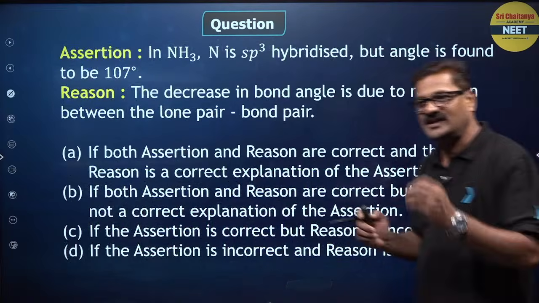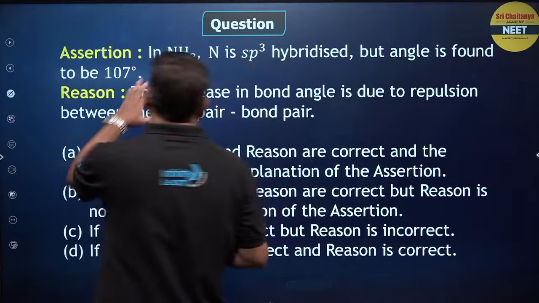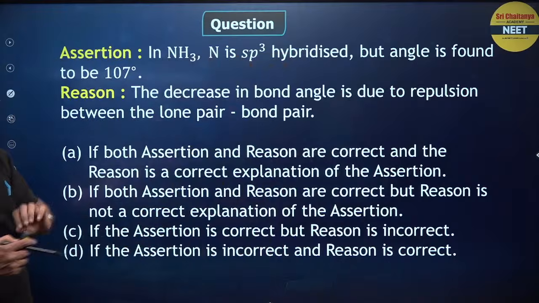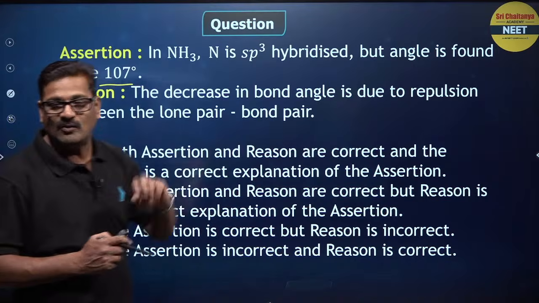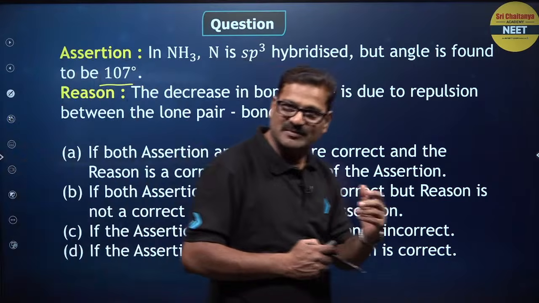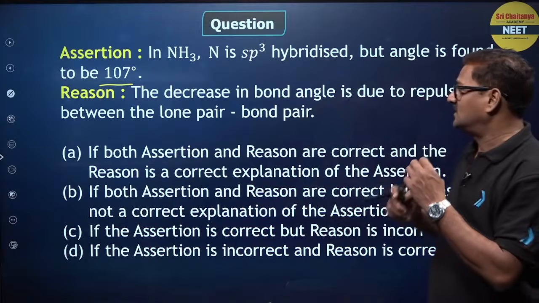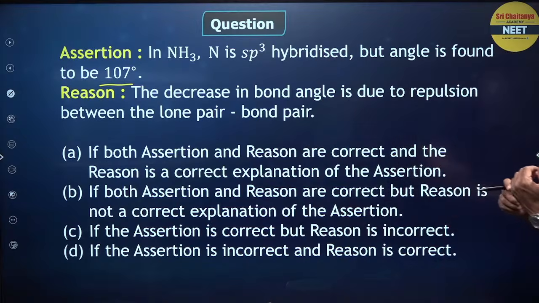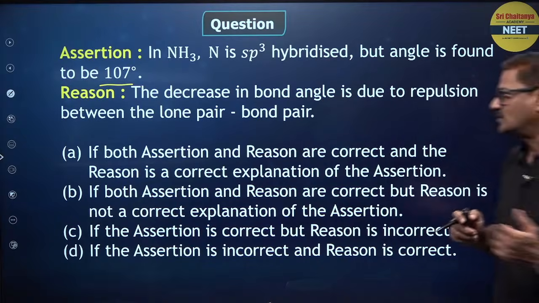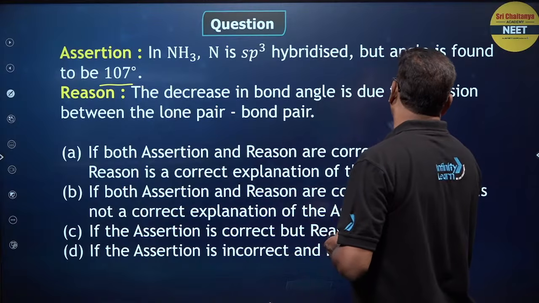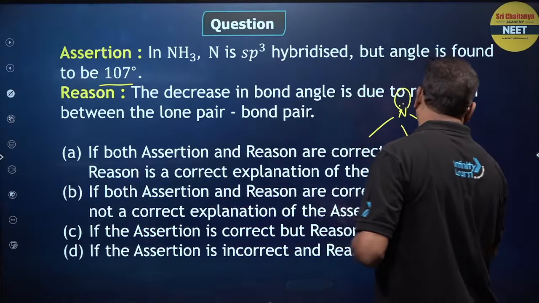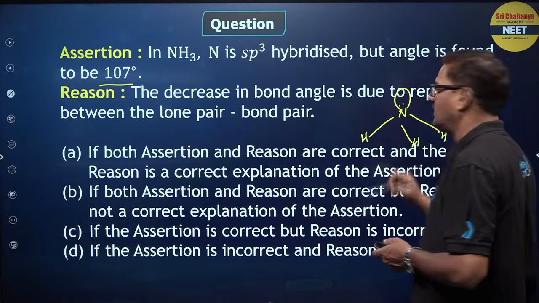Like this we are going to have so many questions. You can see here, children, in NH3 nitrogen is sp3 hybridized, but the angle is found to be 107 degrees. Right, son. Here the decrease in the bond angle is due to the repulsion between the lone pair and the bond pair of electrons: nitrogen, lone pair of electrons, bond pair of electrons, hydrogen, hydrogen and hydrogen.